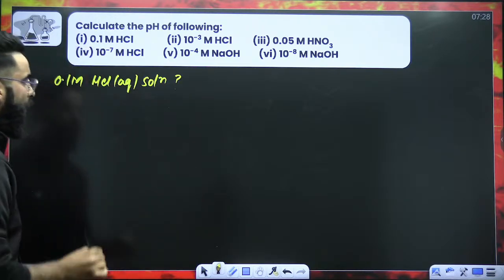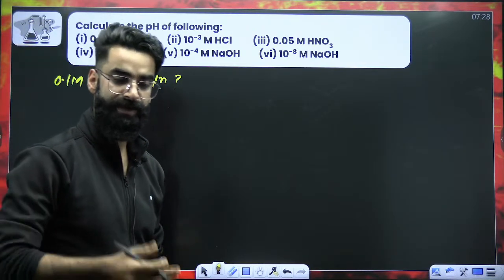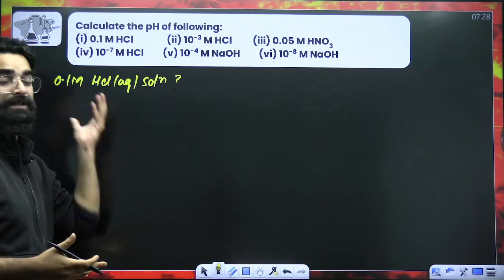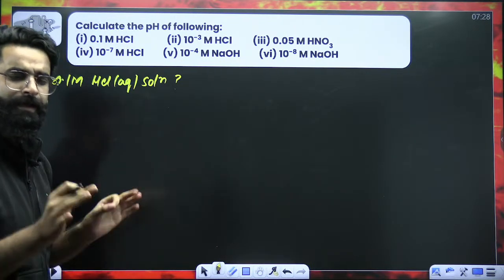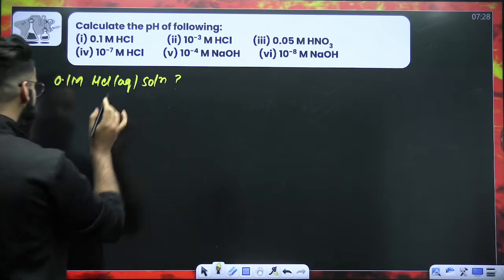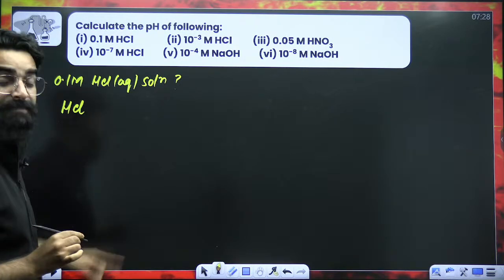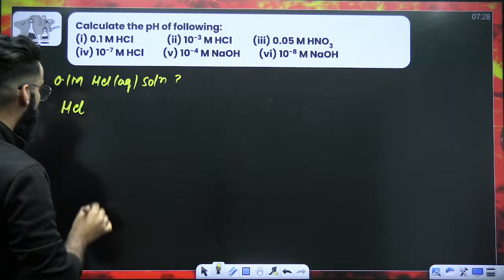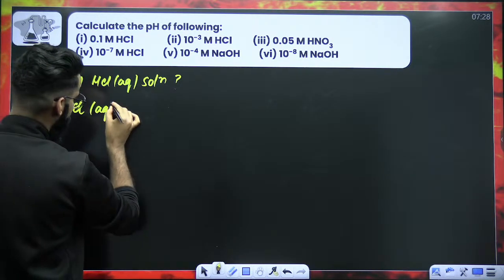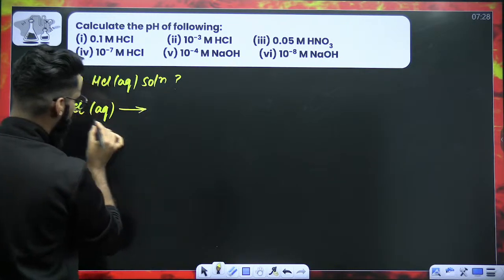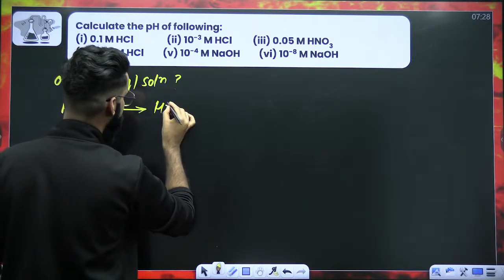We are given a 0.1 molar HCl aqueous solution. We are supposed to calculate the pH of this particular solution, right? Now, first thing, if I ask you, HCl, is it a strong acid or weak acid? It's absolutely a strong acid. Strong acid means it's a strong electrolyte. If it is a strong electrolyte, it would have completely dissociated into its ions.